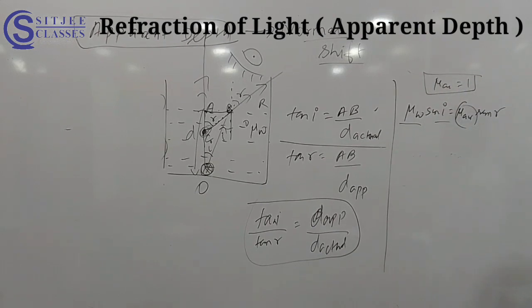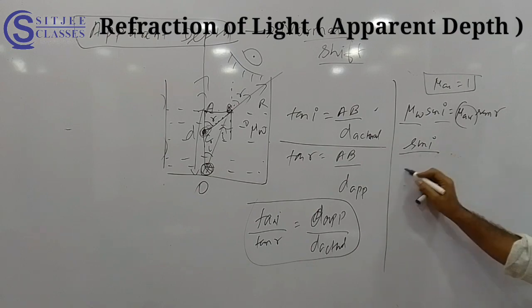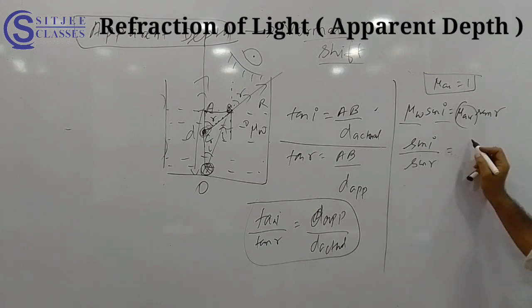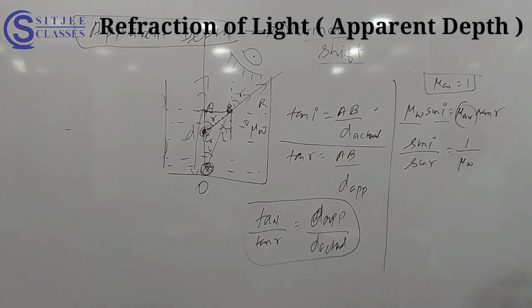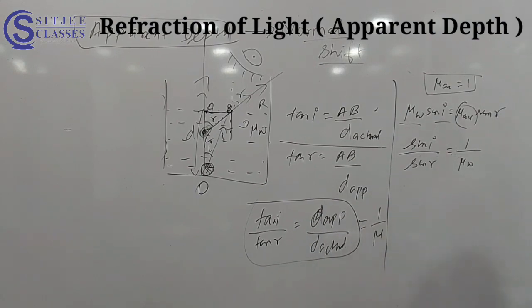See, mu of air is 1. Refractive index of air is 1. No need to take that. Is it clear? So from here I will get sin I by sin R is equal to 1 by mu of water. Yes? Like this is coming here and this is going there. And I already told you, for small angle, tan and sine are all equal. Okay. So I can equate here, this will become 1 by mu.